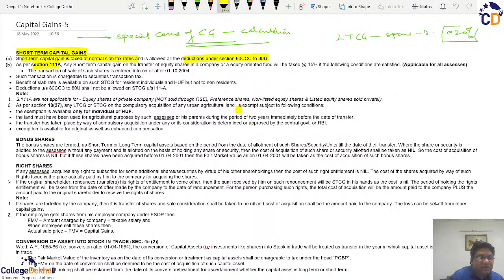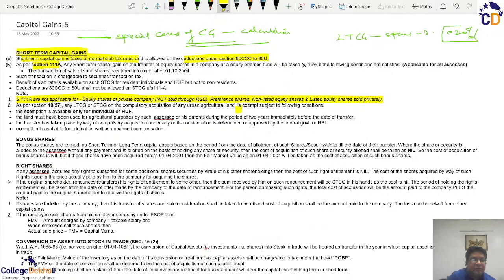So you see here that section 111A is not applicable for equity shares of a private company not sold through a recognized stock exchange. Instead of writing where section 111A is applicable, we write it in a negative way, so that these transactions are debarred and all others will be covered under section 111A if they are of short-term character.